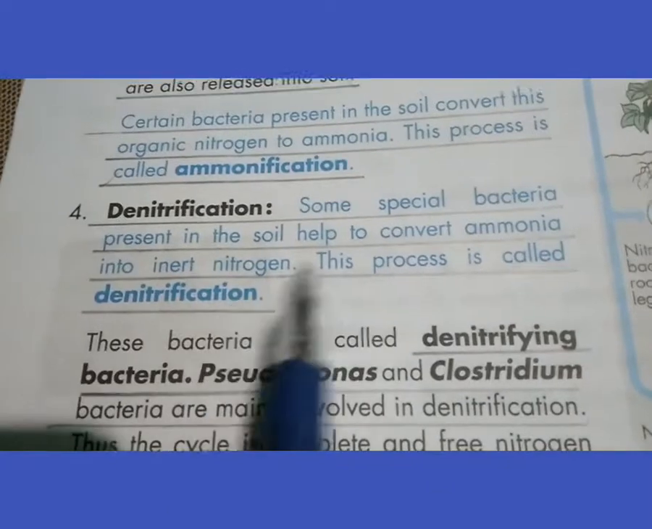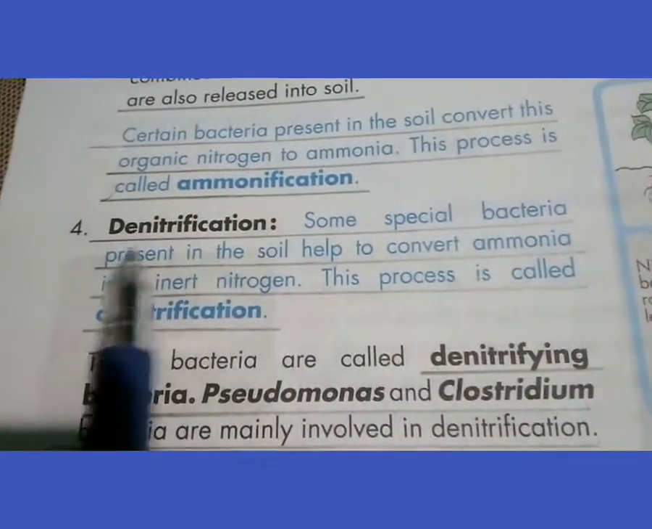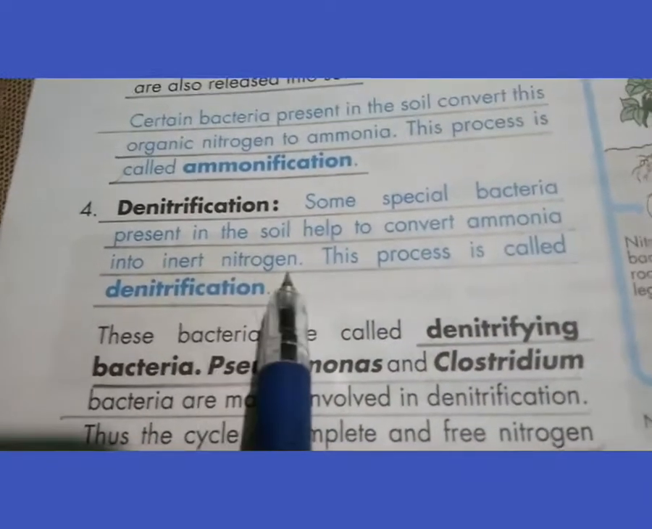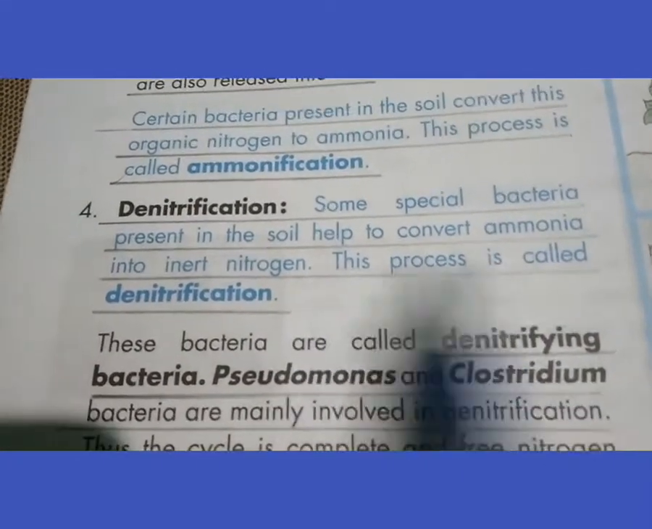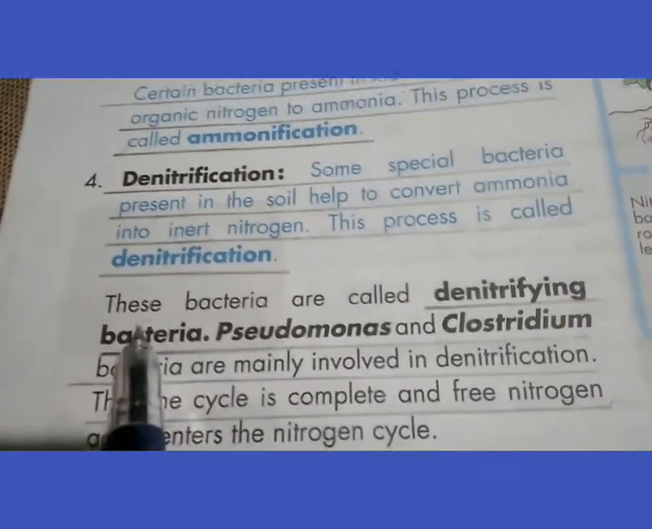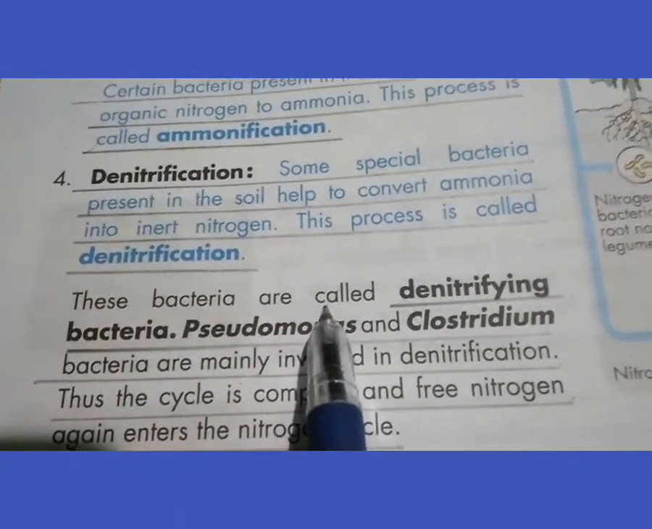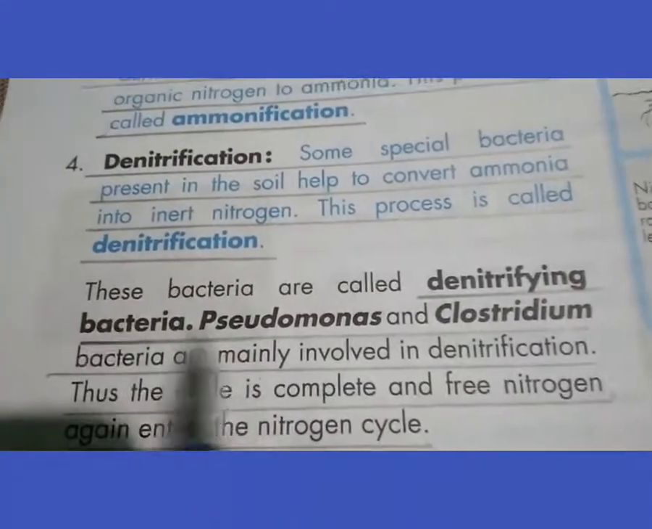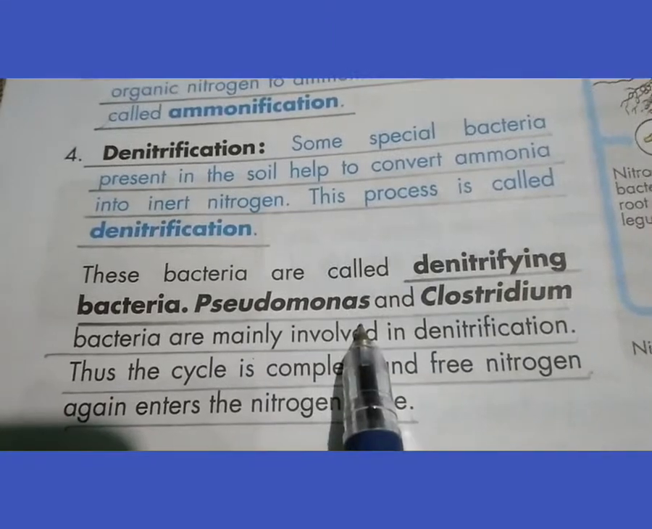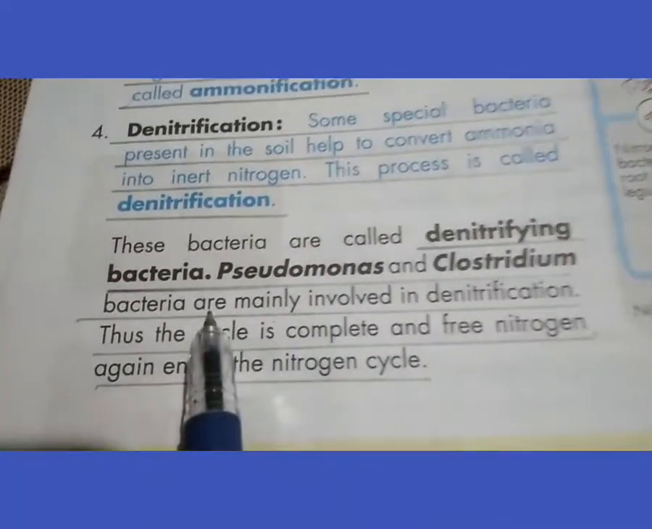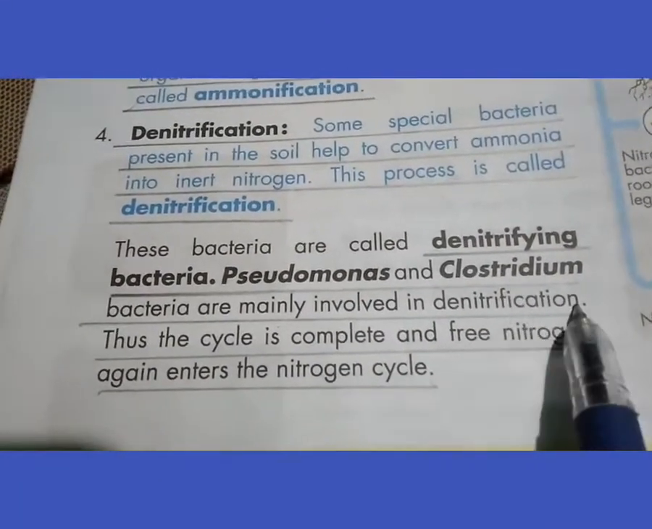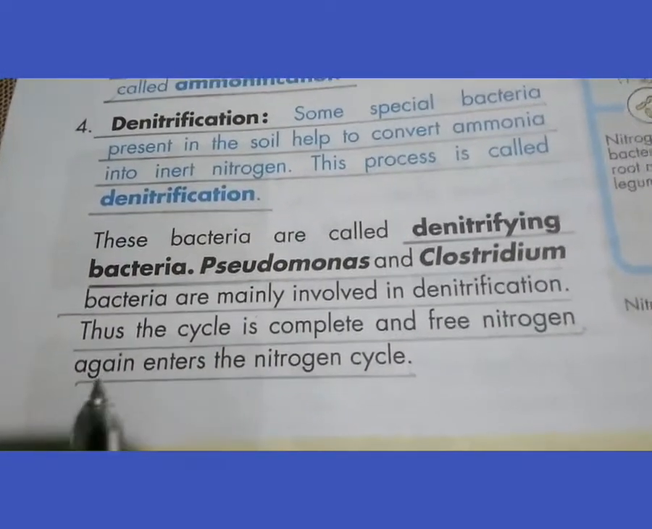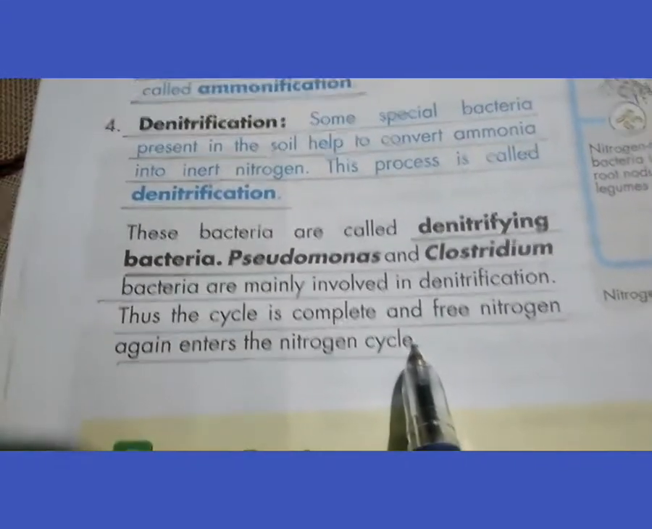So what happens here? Some special bacteria present in the soil help to convert ammonia into inert nitrogen. This process is called denitrification, and those bacteria which help in the process of denitrification are called denitrifying bacteria, such as Pseudomonas and Clostridium, which are mainly involved in this process. Thus, the cycle is complete and free nitrogen again enters the nitrogen cycle.